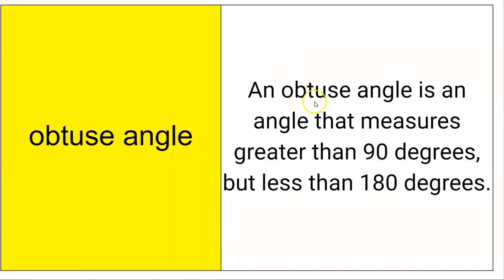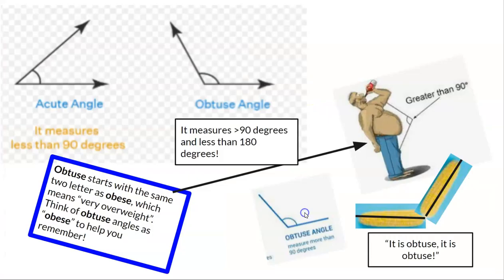All right, obtuse angle. An obtuse angle is an angle that measures greater than 90 degrees but less than 180. And here's an example. The obtuse angle's nice and open and wide. Well, acute angle, a cute little angle, he's less than 90 degrees, okay? So this is smaller than 90. And we know 90 degrees is a perfect right angle. So 90 degrees, if we went straight up and over, that would be a right angle. So you can tell acute is less than that, where obtuse would be more than that.